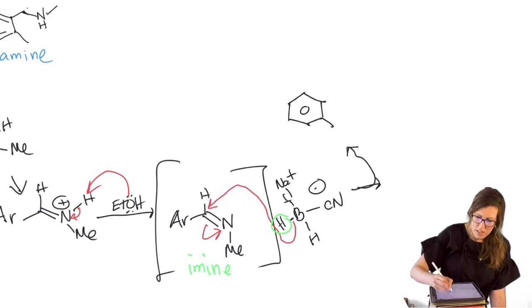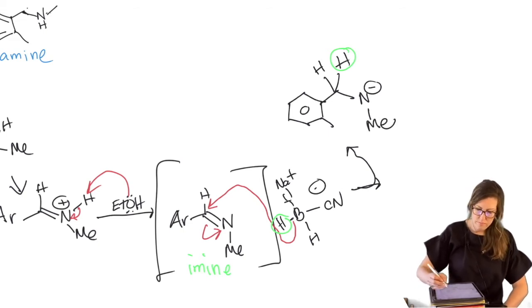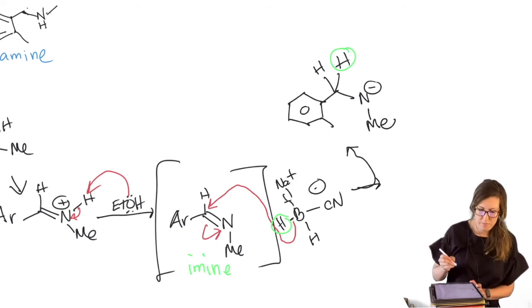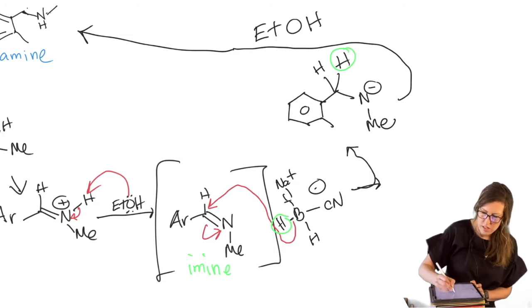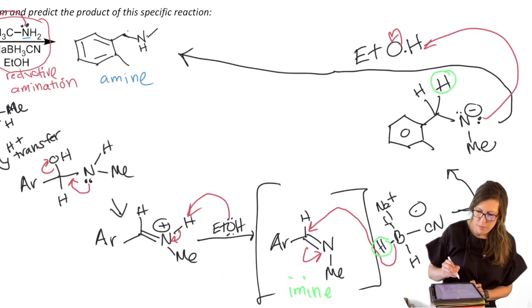Okay, so we have our aryl group. We have our old H. We have our new H. Hello, green H. And we have our negatively charged nitrogen. So of course it's not going to stay that way. It's going to be neutralized. Ethanol's around to do that again. So that's why it's actually favorable to have a protic solvent. So we deprotonate and voila, we have our amine.